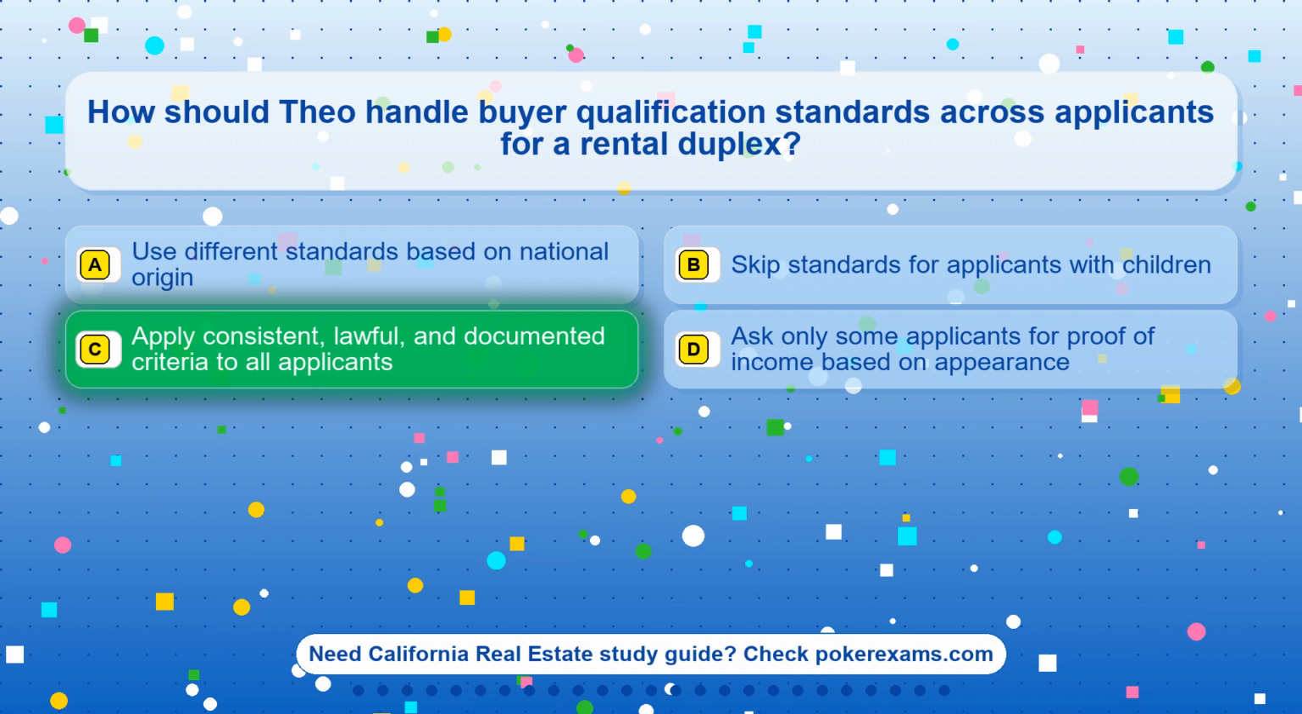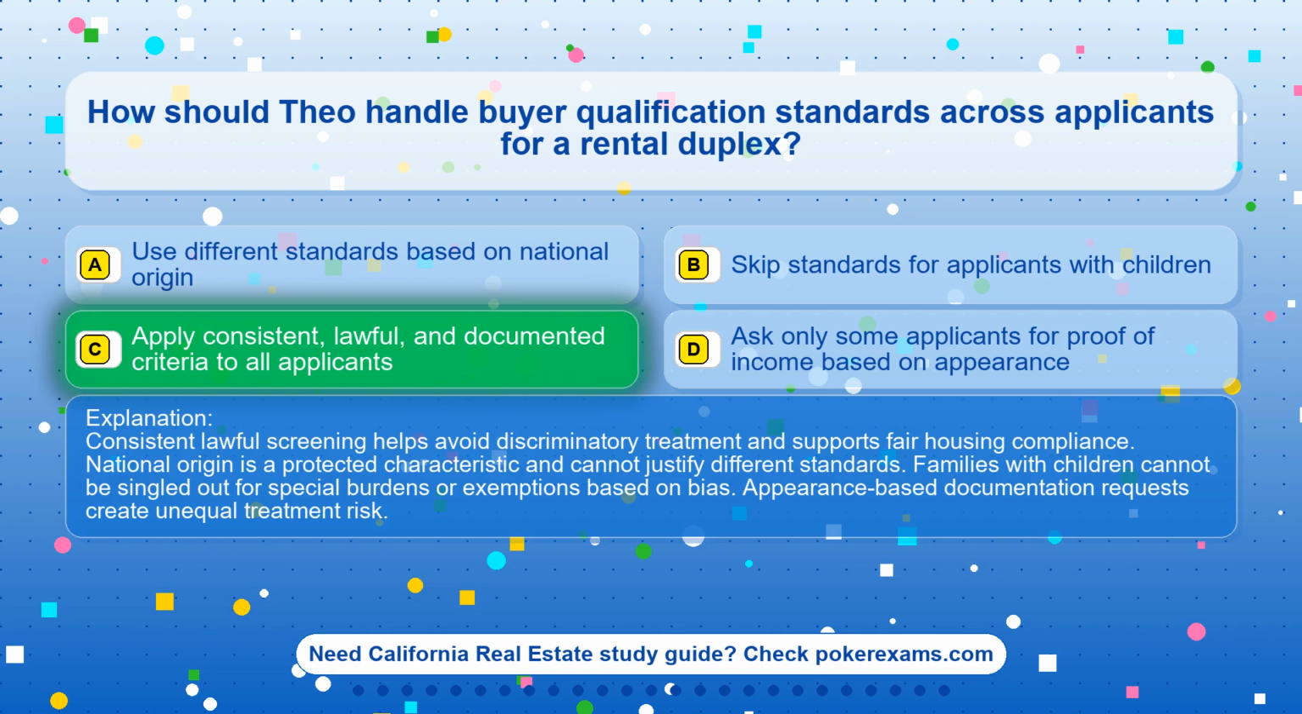The correct answer is option C. Apply consistent, lawful, and documented criteria to all applicants. Consistent lawful screening helps avoid discriminatory treatment and supports fair housing compliance. National origin is a protected characteristic and cannot justify different standards. Families with children cannot be singled out for special burdens or exemptions based on bias. Appearance-based documentation requests create unequal treatment risk.